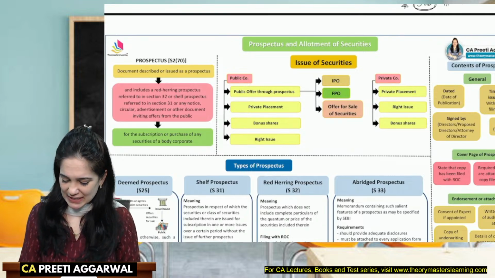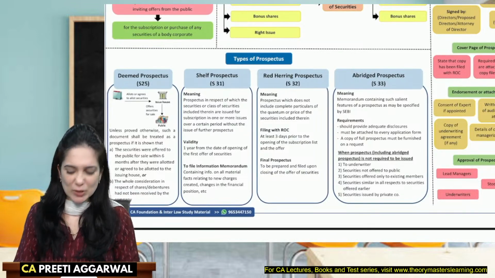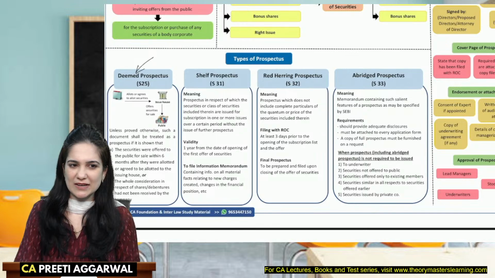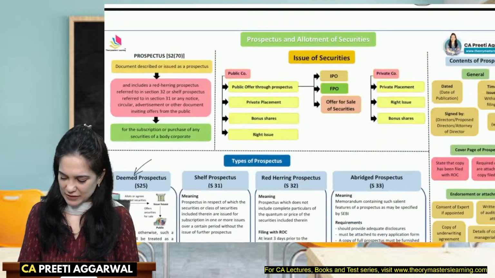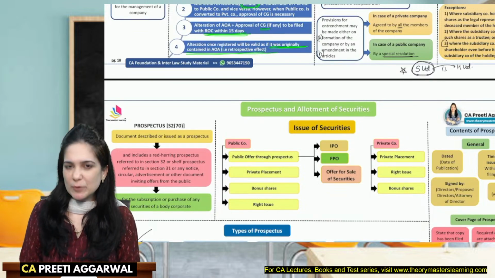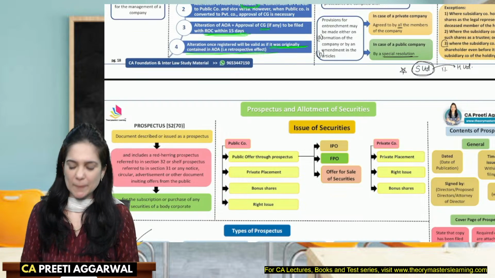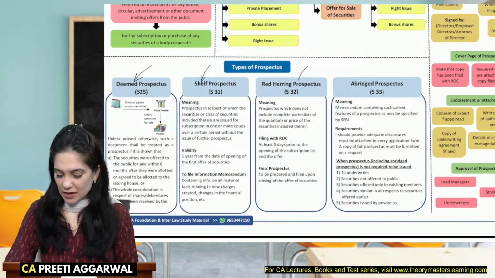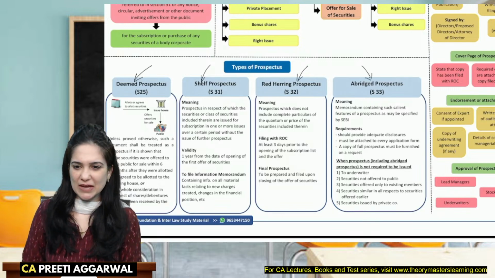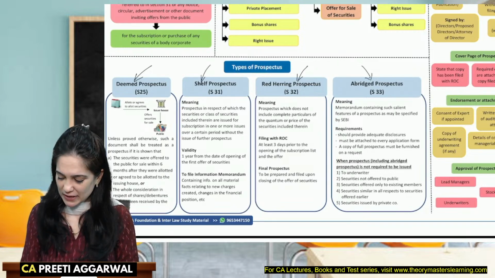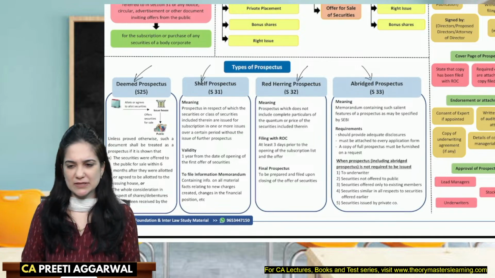So the first kind is a deemed prospectus. Yes. Then we have, let me hide it for you. Yes, answer it. We have the deemed prospectus. We have shelf prospectus, red herring prospectus, and abridged prospectus. Yes, Ananya, correct. Shelf prospectus. We have deemed prospectus, red herring prospectus, and abridged prospectus.